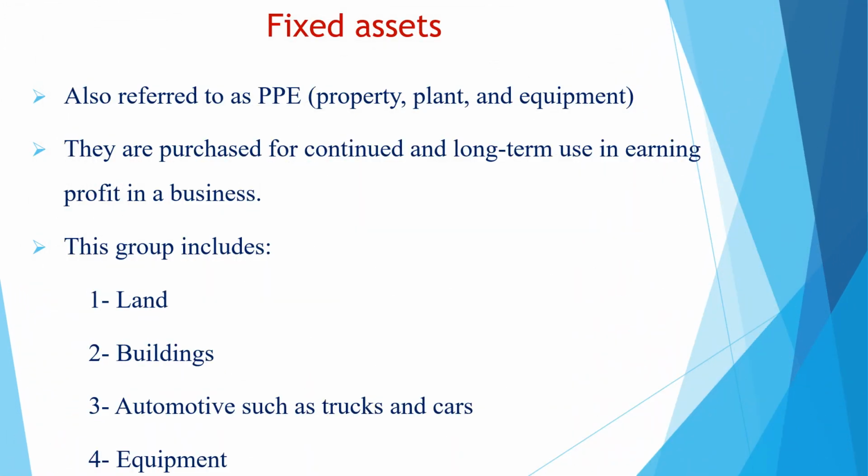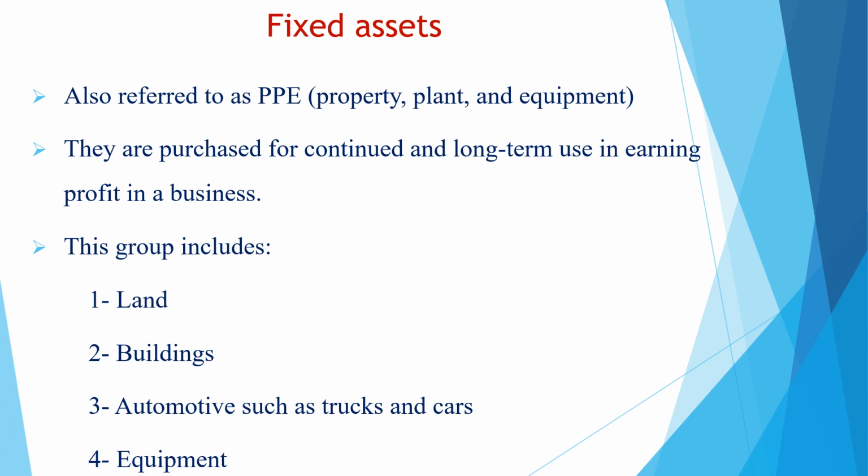The third category of assets is the fixed assets. They are also known as property, plant, and equipment, abbreviated as PPE. Fixed assets are purchased to be used in daily activities and daily operations. Usually, we hold fixed assets for long-term periods. So the purpose of fixed assets is to be used in the operations and not to be sold.